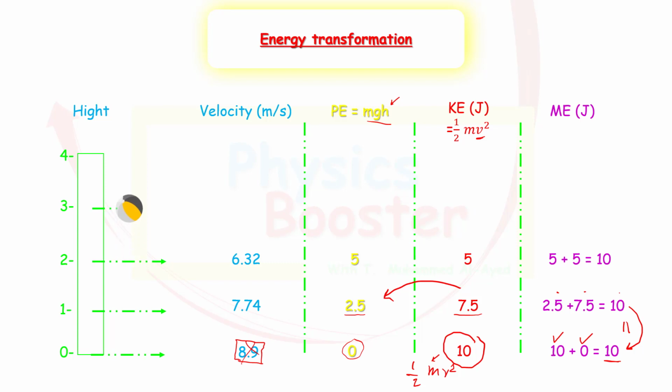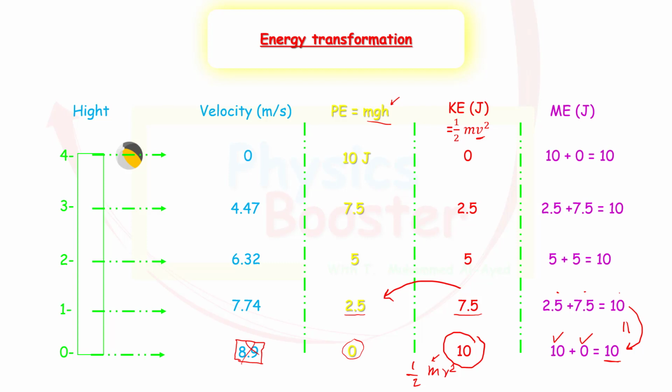And at 3 meters, it's very obvious right now. And finally, when the ball reaches its highest point, we know that at a certain point, it will stop. So all the kinetic energy is now transformed into potential energy. As you can see, we started with kinetic energy equal to 10. Now it's 0. So if we add them together, the answer is 10. So we can see that the mechanical energy is always conserved. 10 equal to 10 equal to 10, etc.